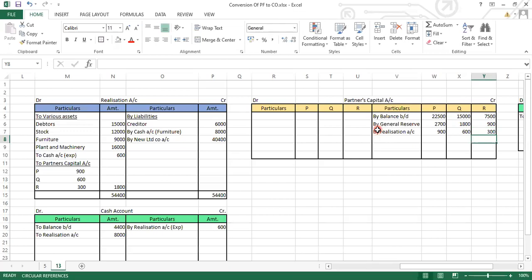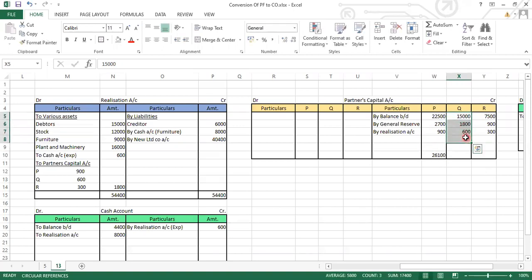Now what they have told, that we have to pay the equity shares. We have to pay the equity share while discharging the purchase consideration. So first let's take the total of the credit side. Here we are getting 26,100 for P. So write down 26,100.